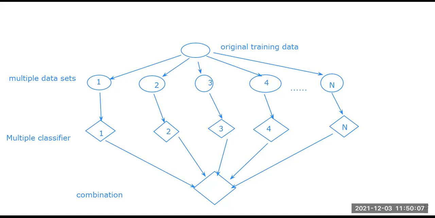Then after that, there is multi-stage combination. In stage one, the training data set is divided. In stage two, we build multiple classifiers, and in stage three, we combine the classifiers to get a predictive output. So this is one technique we have talked about: combining multiple learners, or the model combination scheme.